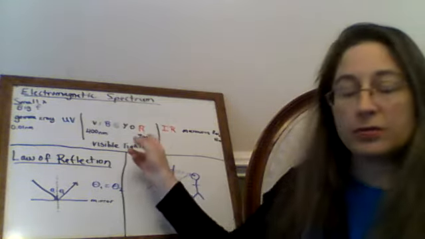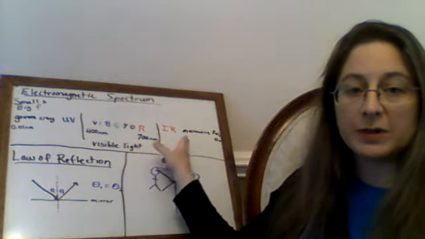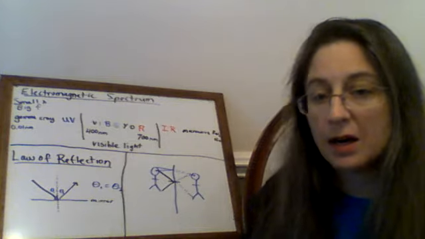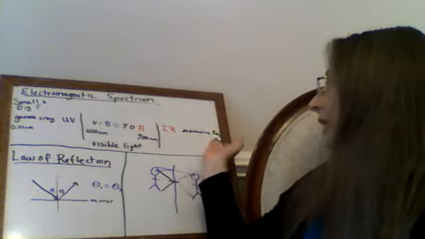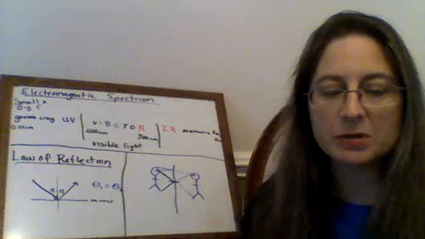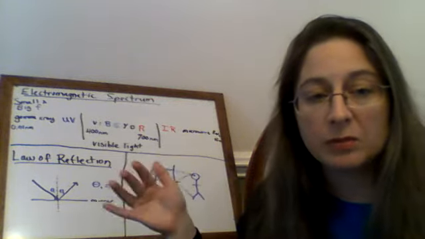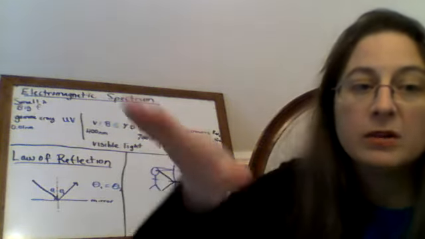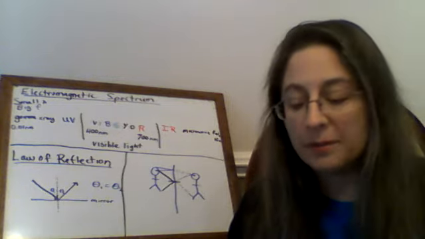So then if we go from the red end, or the bigger wavelength end of the visible spectrum, the next thing we encounter is infrared, which is basically heat, and then microwaves, which we'll look at in the lab, and then radio waves. And radio waves can be up to 10 meters. And remember, there's almost 3 feet in a meter. And so that's like 30 feet, like the length of a big house, kind of, for the wavelength of one radio wave. So those are very large, right?